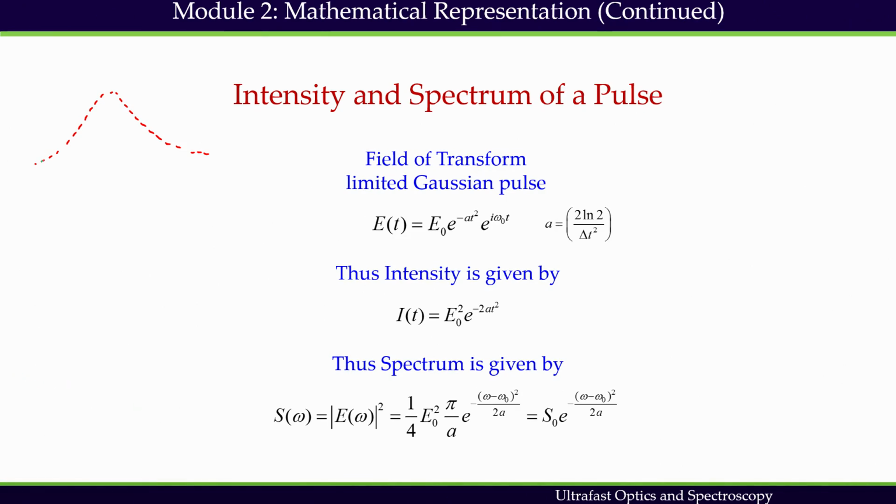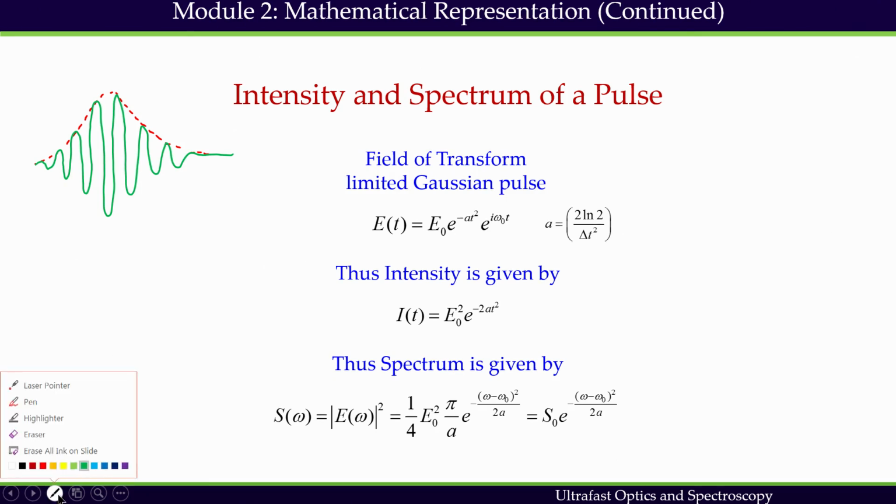then this green line is the carrier wave oscillation, and this blue line is representing the intensity profile of the pulse, which is similar to the field envelope profile, but they are slightly different.